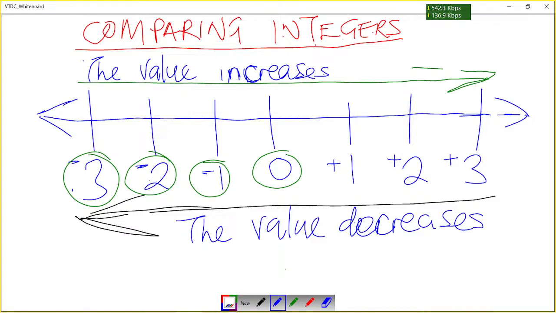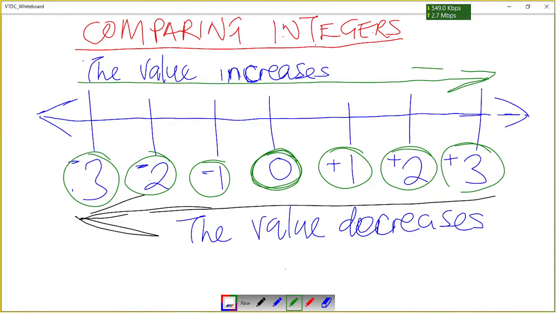That means when you look at 0, 0 is less than positive 1, and positive 1 is less than positive 2, and positive 2 is less than positive 3. So when you're moving from right going to the left side, the value decreases. When you are moving from left going to the right, the value increases.